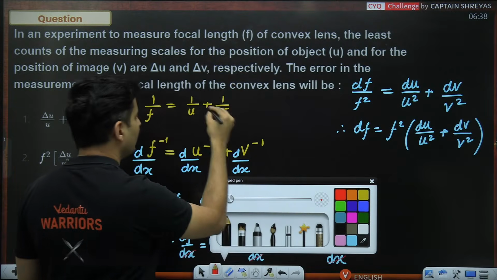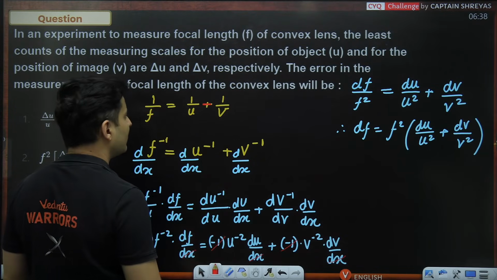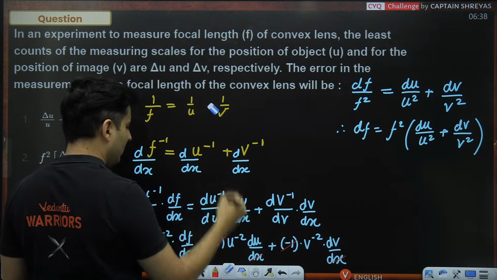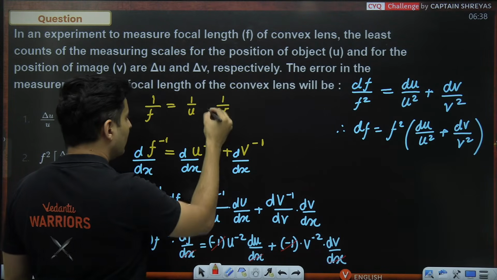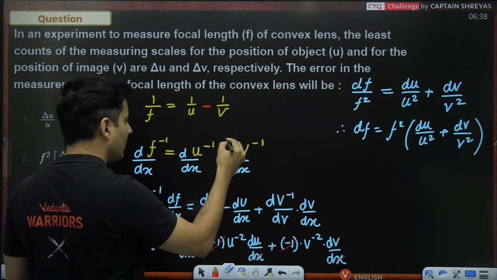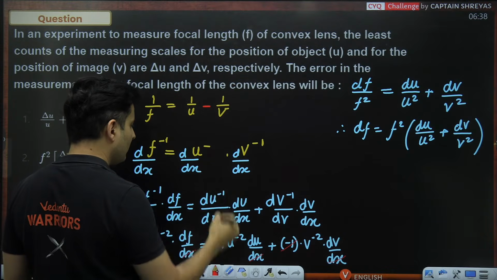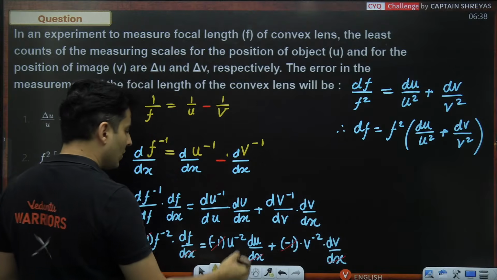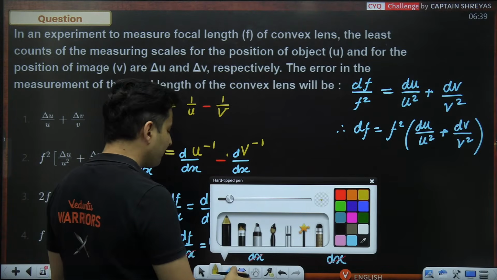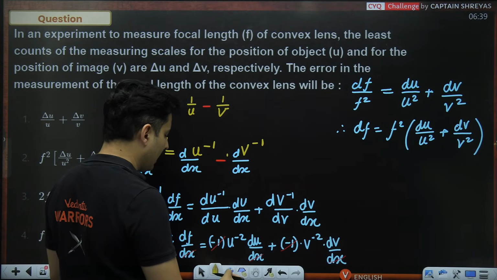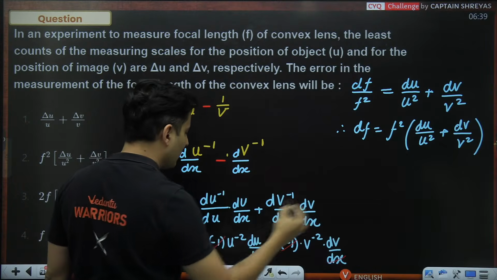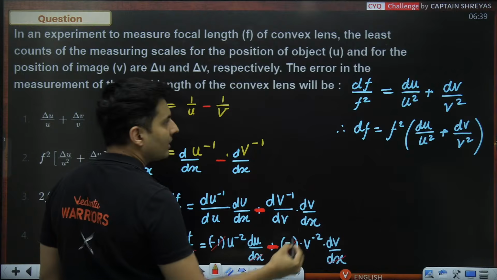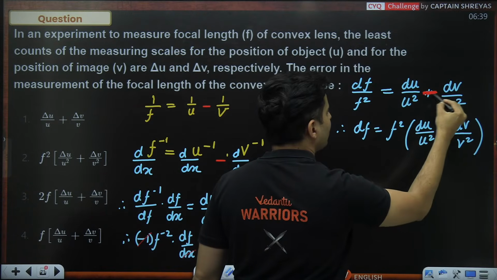For example, let me put the sign over here. Now, let's say minus. Example, we started off with minus sign. Then this will also be minus, this will also be minus, and here also you will get minus sign.